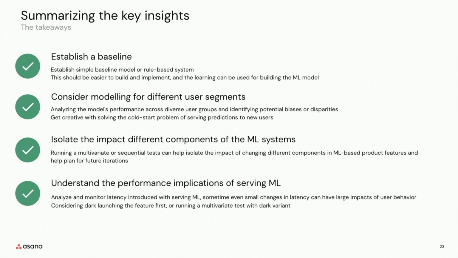Number 3 is isolate the impact of different components of ML systems. ML systems are complicated. Try to run multivariate or sequential tests if there are multiple things that you are changing in your ML system. And lastly, understand the performance implications of serving ML.